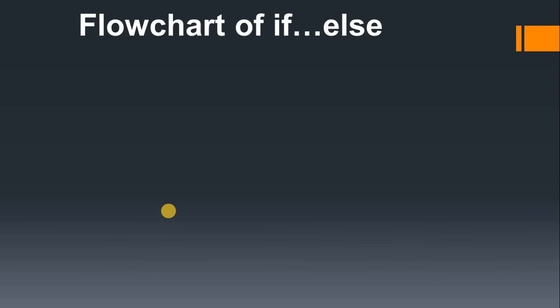Before showing the flowchart, I will give you an example in English. In English, most of the time we use if and else. We use if whenever there is a condition. If I say, if I get 100 rupees, I will do this work, otherwise I will not do it. Otherwise has the same meaning as else, so only if I get 100 rupees will I do that work, else I will not.